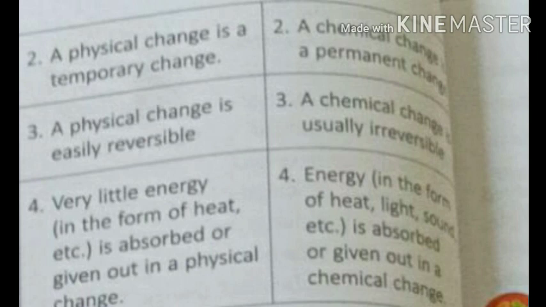But in a chemical change, we will take the previous example only. If I have cut the paper, I can paste it again. Yes, it will take my time, but here time does not matter. So I can get the paper back, the original substance. But when I burn the paper, can I again get back that paper?